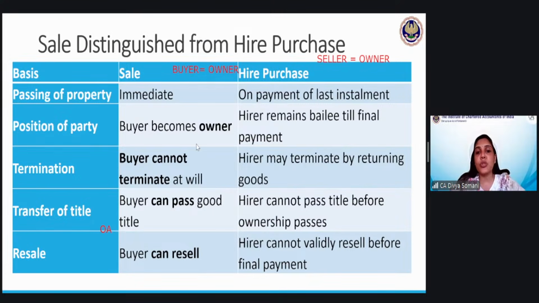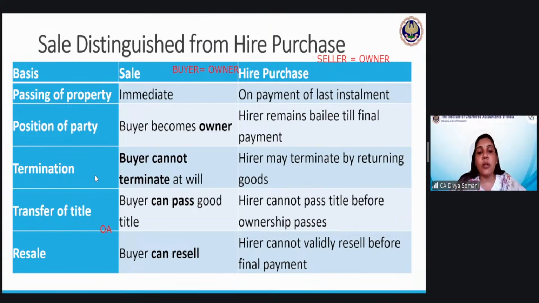Second point, what is the position of the parties? The buyer here becomes the owner. The hirer remains just like a bailee. Bailee means he will have just the right to enjoy the goods. He can use the machines for production purposes, but he cannot sell those machines. He does not have the ownership. He cannot claim the depreciation on the machines. So that is why he is just the bailee, and on final payment maybe he can become the owner.